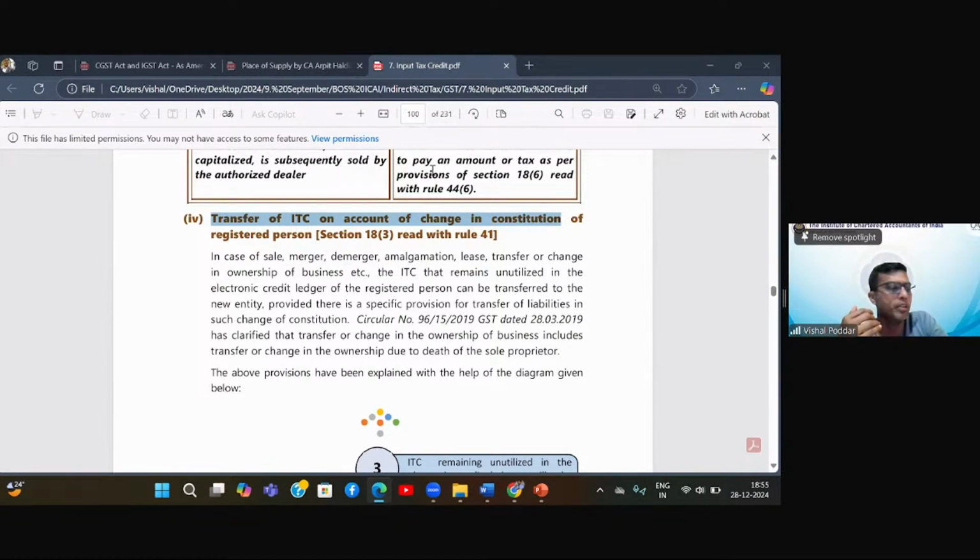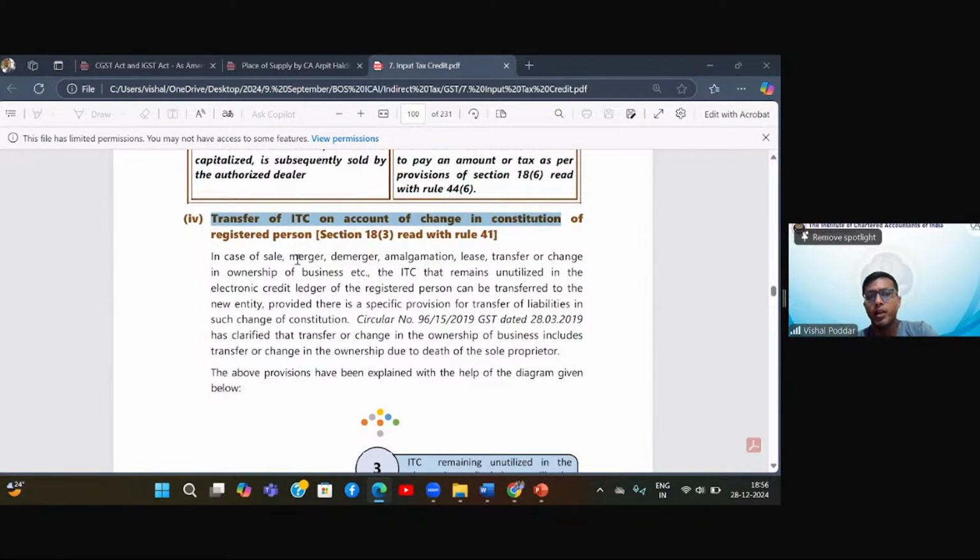Now I'm running this factory for past few years, and now I decide to transfer the business as a going concern. Now this I may do by way of a sale of the business, or by way of transfer or change in ownership.